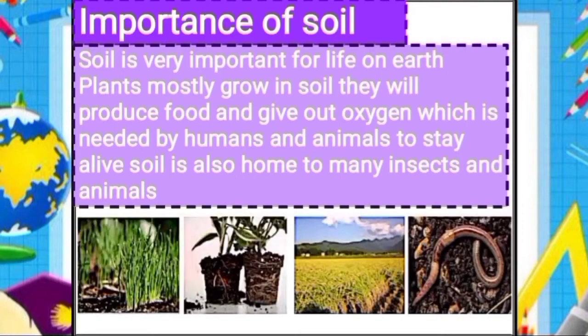Now let's understand the importance of soil. Most plants get their nutrients from the soil, and they are the main source of food for humans, animals and birds. Most living things on land depend on soil for their existence.